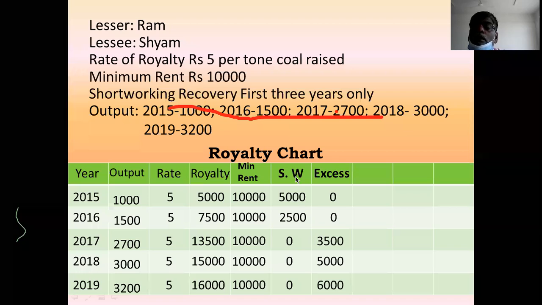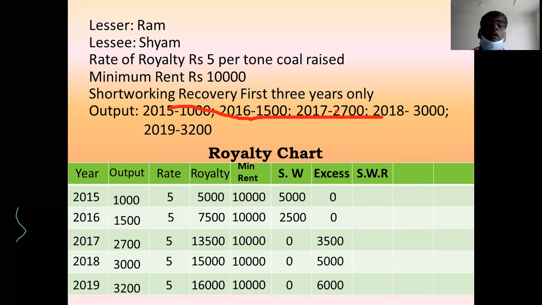I will tell you the equation for short working. Short working is equal to minimum rent minus royalty. And excess is equal to royalty minus minimum rent. Apply the equation, ascertain the value. Then next is short working recovery.